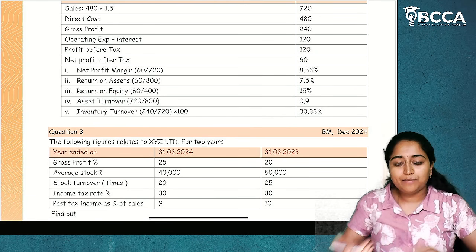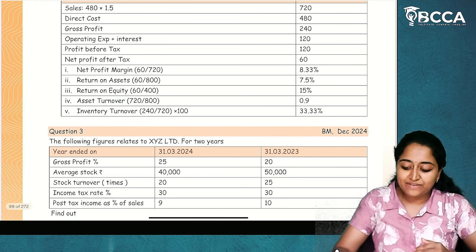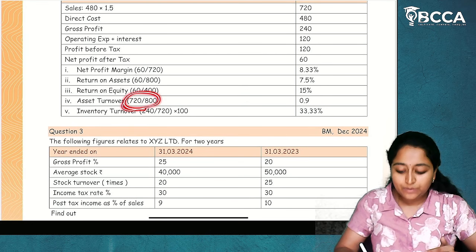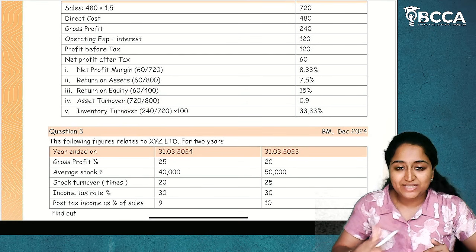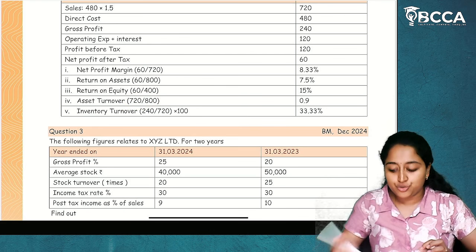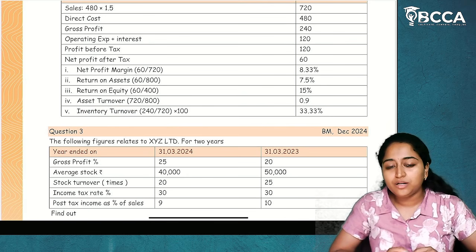Next, asset turnover. Turnover is nothing but comparison with sales. Sales divided by total assets. What is sales? 720. What is total asset? Total investment 800 lakhs. 720 divided by 800. No percentage. Always the turnover will be given in ratios. 0.9. Okay. Now here, inventory turnover.